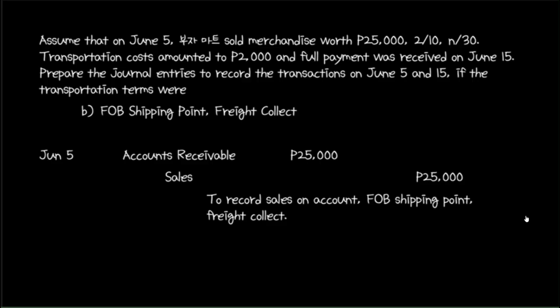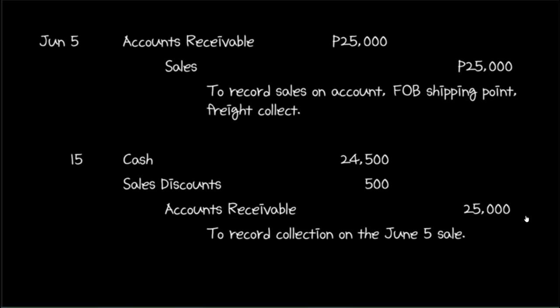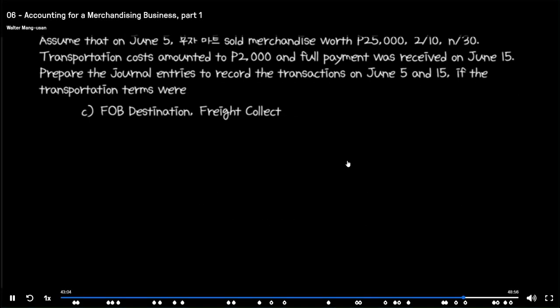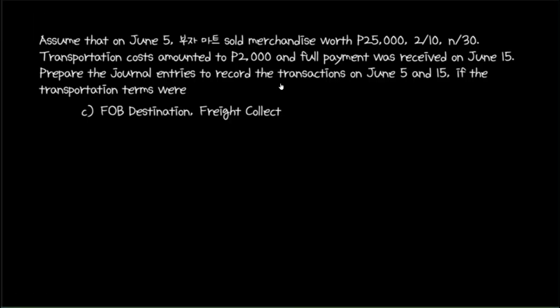On June 15, the business receives full payment from the buyer. Again, since June 15 is within the discount period, the buyer is entitled to receive a 2% discount. So the June 15 entry is the same as in the first case earlier. For the third case, we are given the terms FOB destination, freight collect. How do we record the sale of merchandise on June 5?